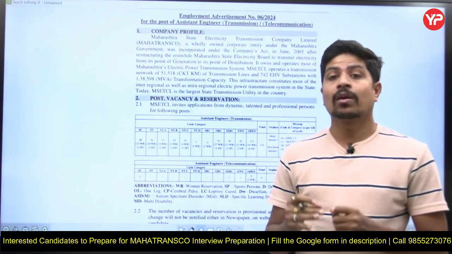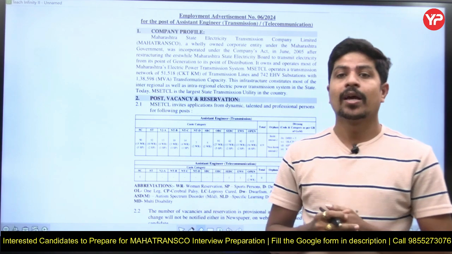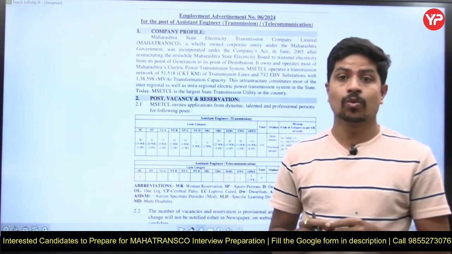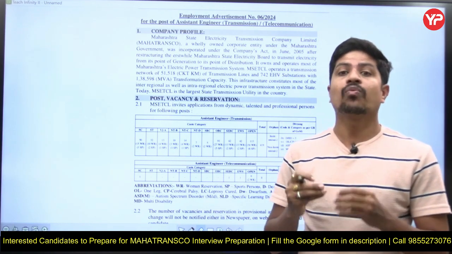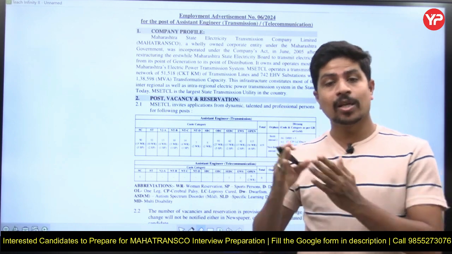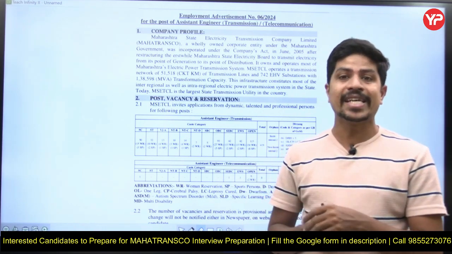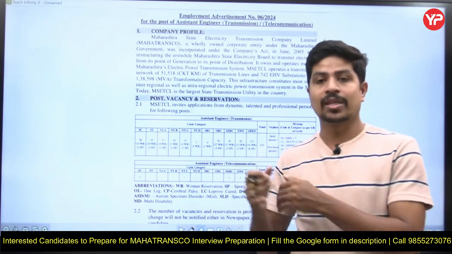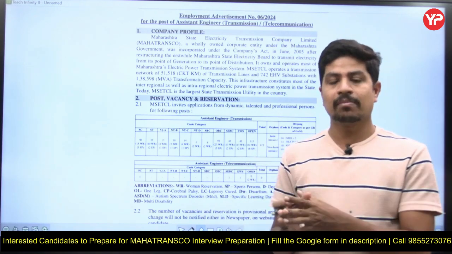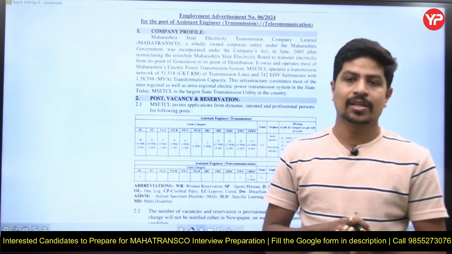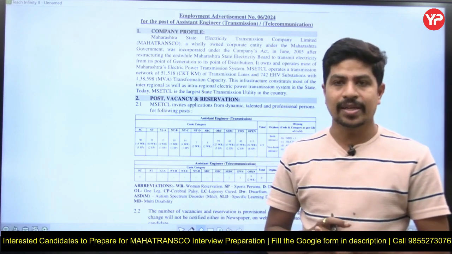Here I am with one of the very good news, that is MahaTransco announced its notification for almost 419 electrical posts in the assistant engineer category and 9 posts for EC candidates of the same post, that is assistant engineer. The post is the same but the department is different, that is electronics and telecommunication, or simply telecommunication.